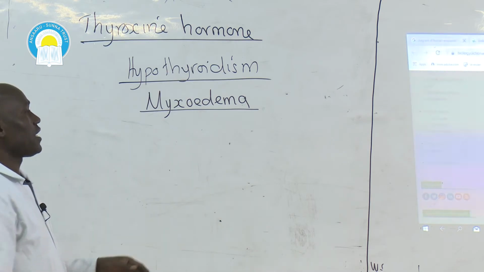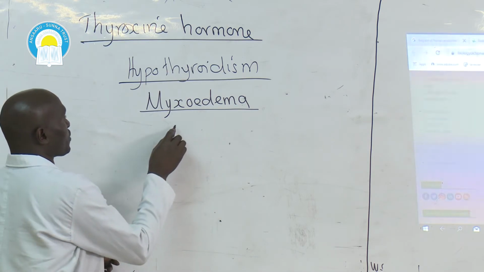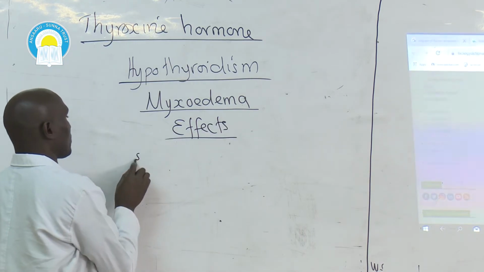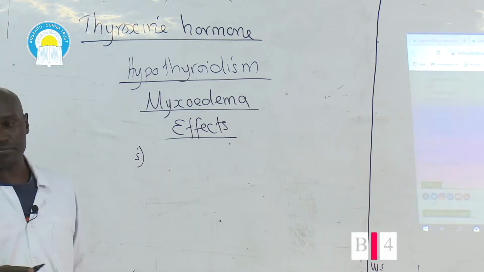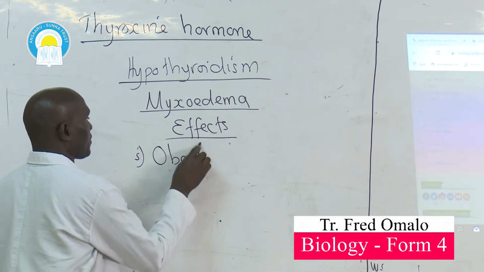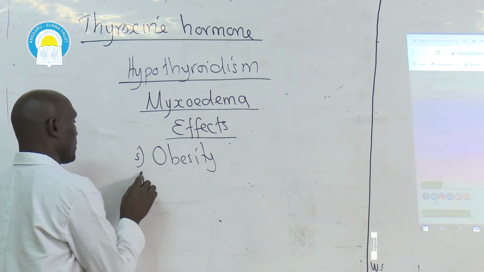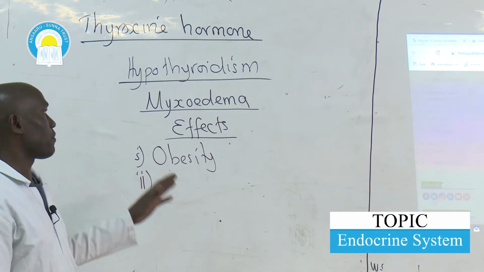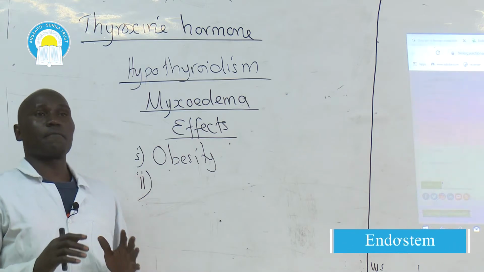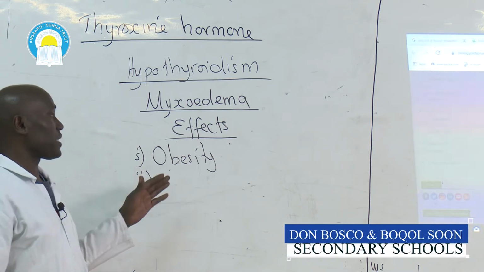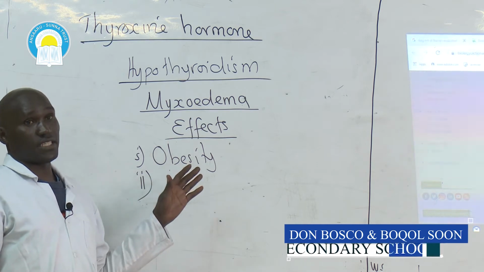And myxedema leads to the following. One, obesity. That means a person suffering from myxedema will have a slow rate of metabolism. And slow rate of metabolism leads to obesity.